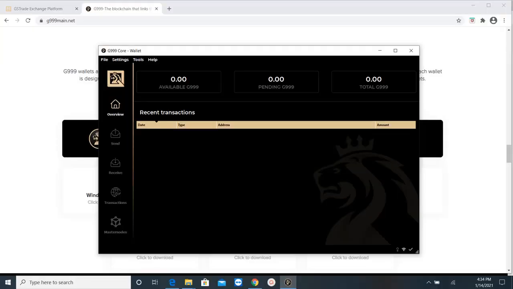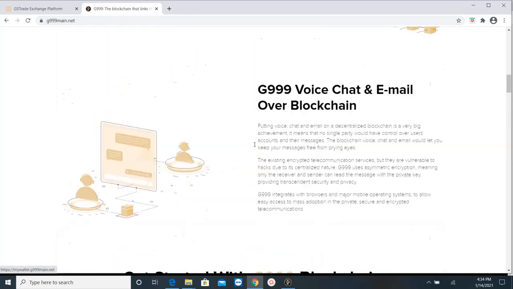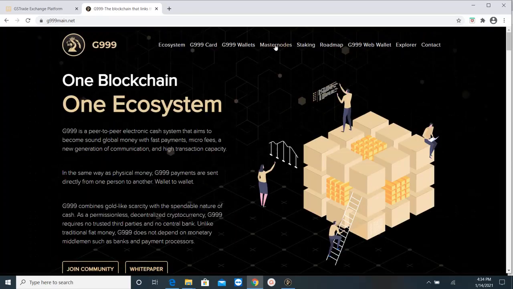So once the wallet has been updated and is ready to receive coins to set up your Masternode, what you will do is go back to the website G999main.net, and this time we're going to scroll all the way up to the top and click on Masternodes.